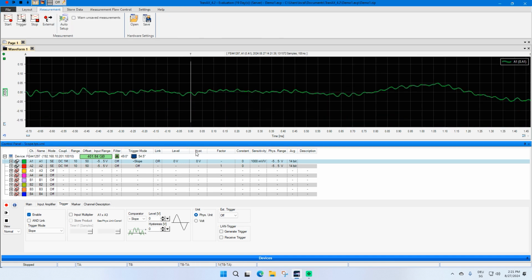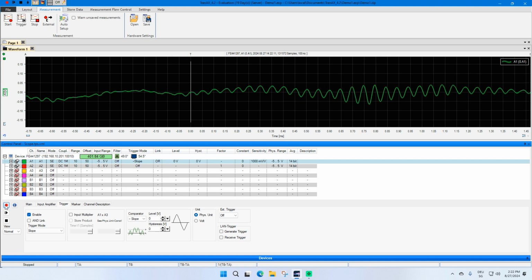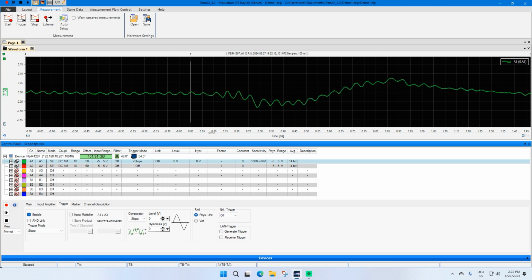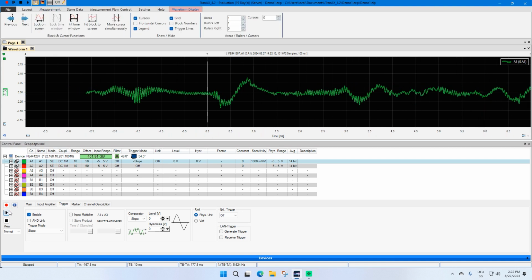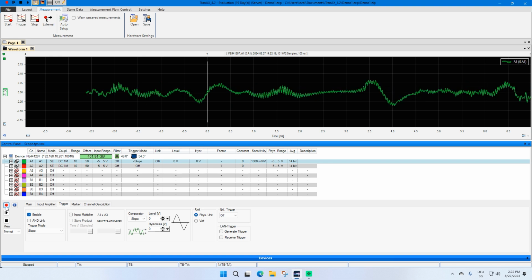I've changed my input signal to show you the effect of the hysteresis setting. I've set the trigger level to 0 and also the hysteresis to 0 and set it here to negative slope. I start a measurement, and actually, as you can see, if I zoom out, this is not a negative slope.